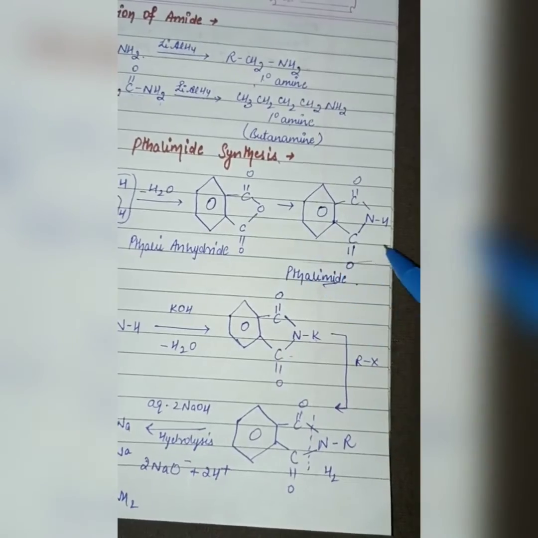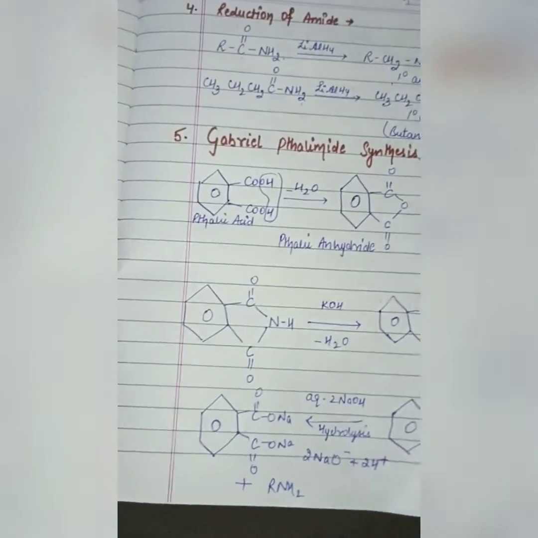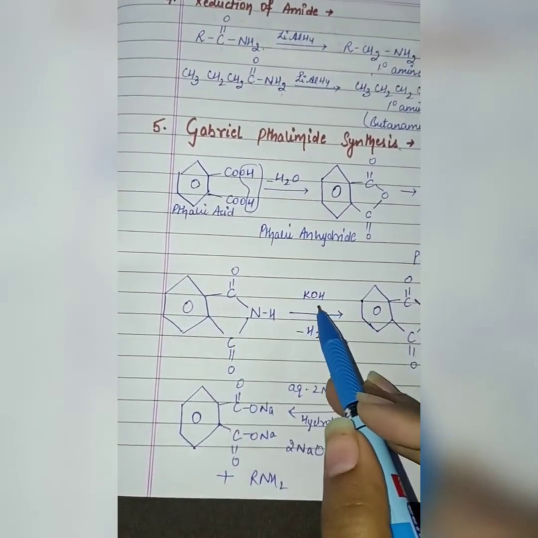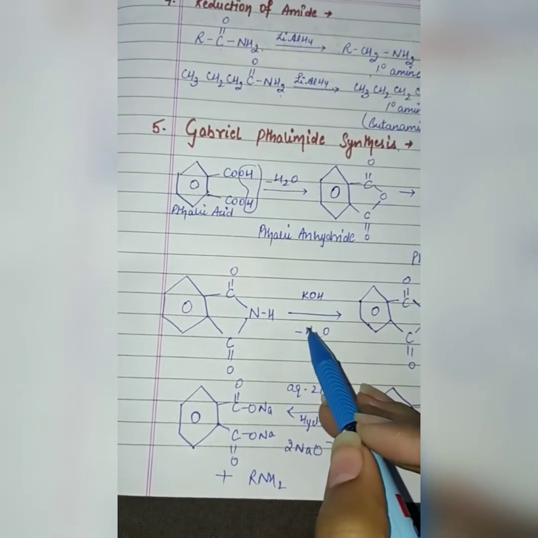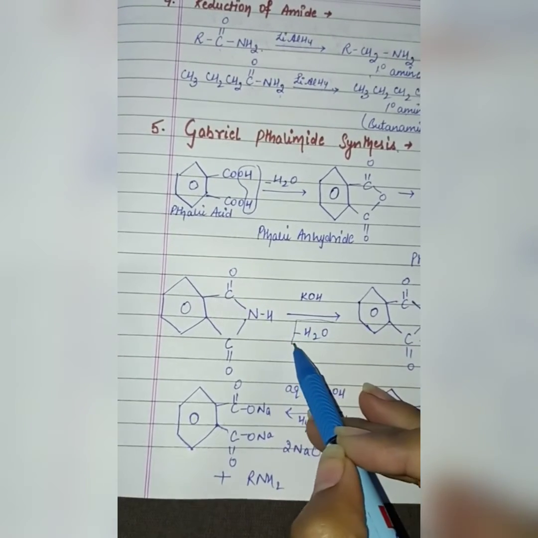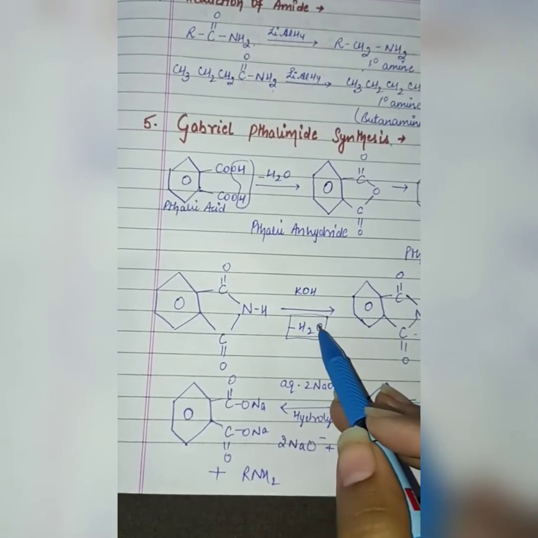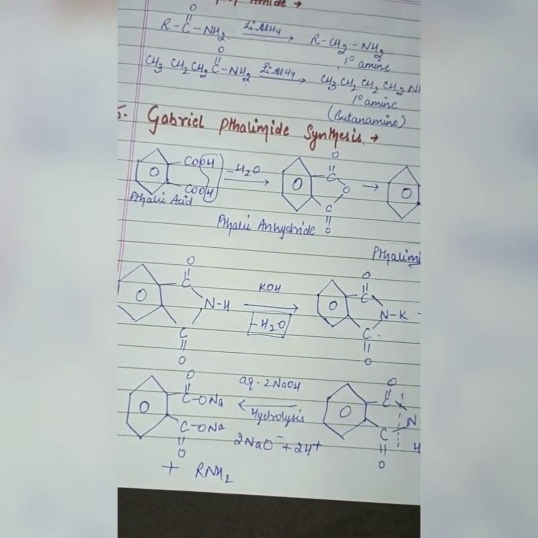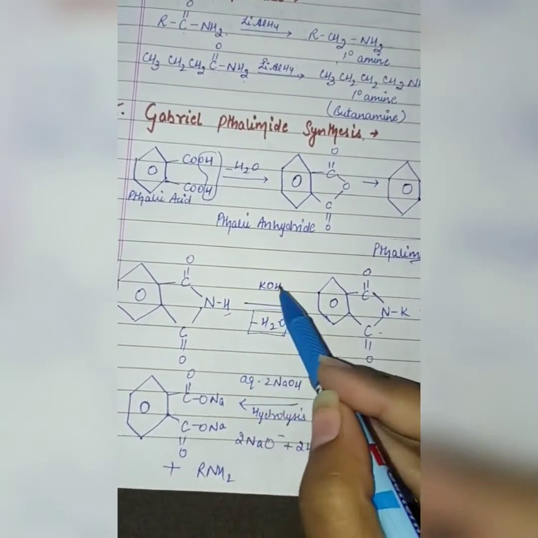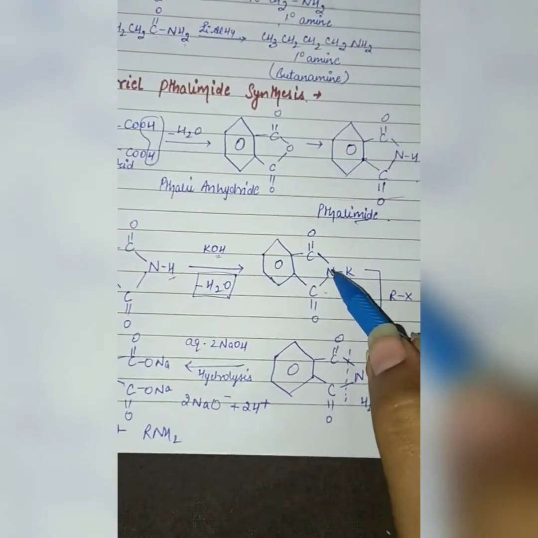This structure is called phthalimide, and when phthalimide is treated with KOH and we remove the water, H from here and OH from here, it forms this compound.